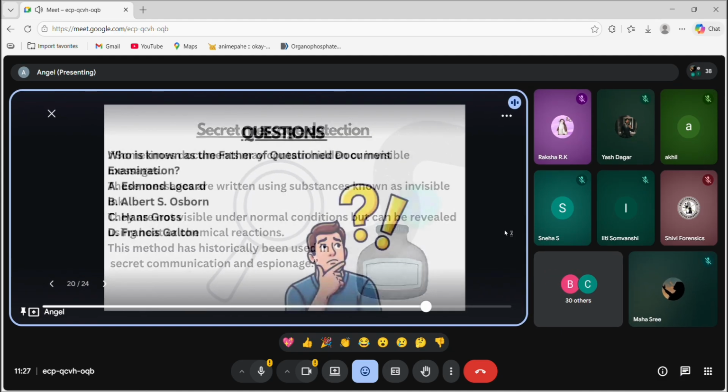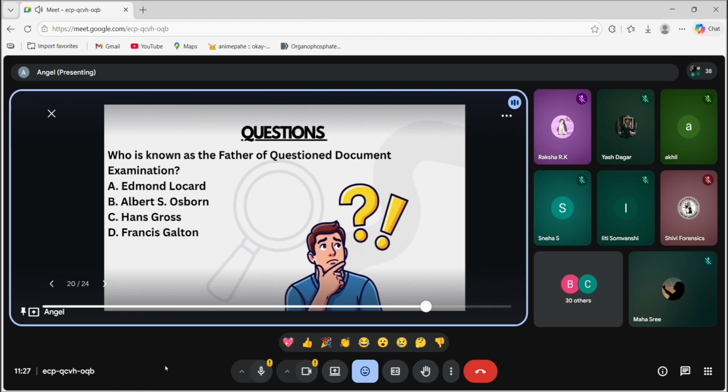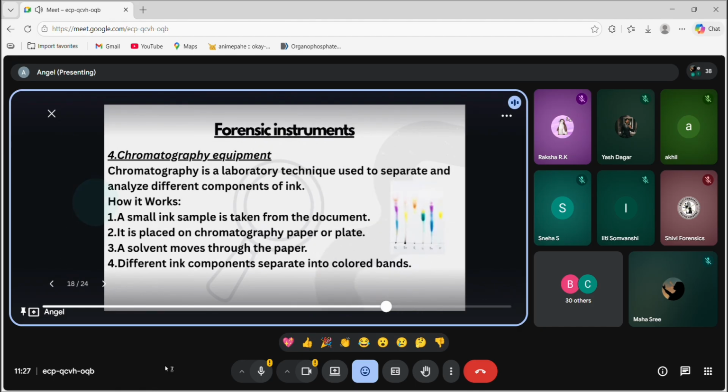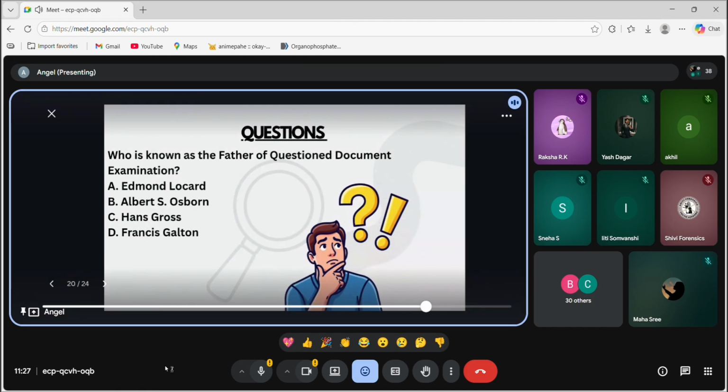And then, so that's it, I guess, for the session. And then I'll just practice some questions. So this is the first question: who is known as the father of questioned document examination?